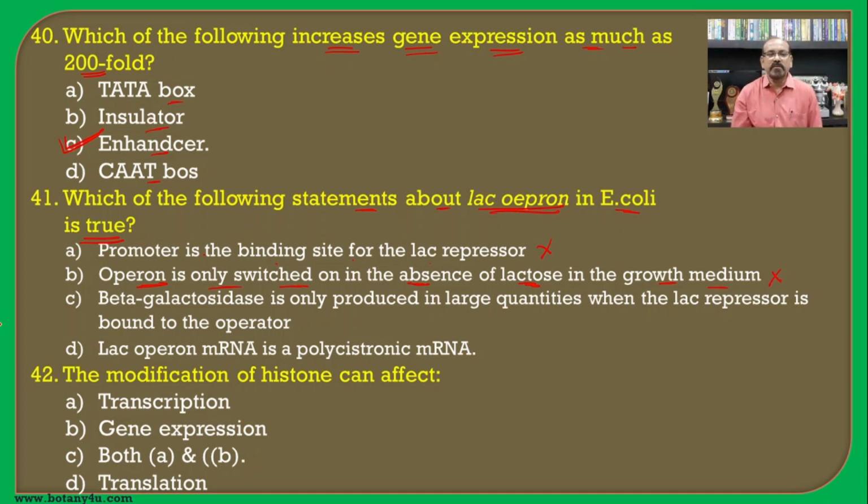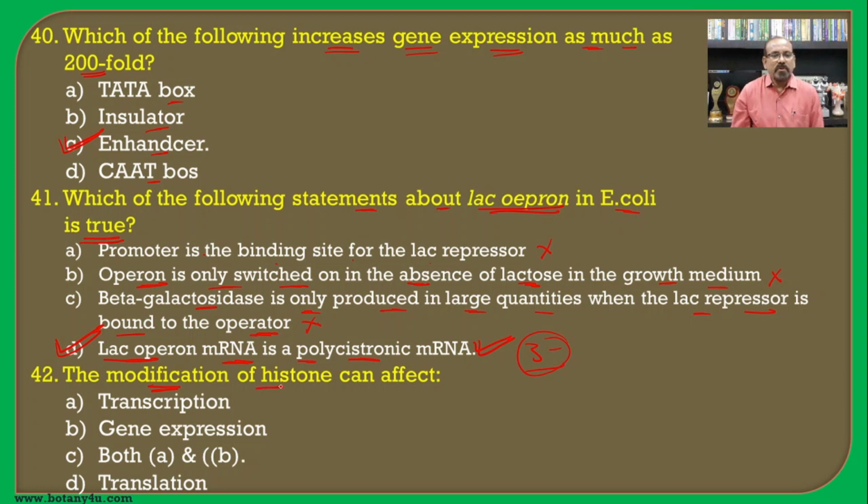Then beta galactosidase is only produced in large quantities when the lac repressor is bound to the operator, this is also the wrong one. And the lac operon mRNA is a polycistronic mRNA, this is the correct one, that it has 3 genes which are responsible for the synthesis of 3 polypeptide chains, and hence D is the correct answer for this question.